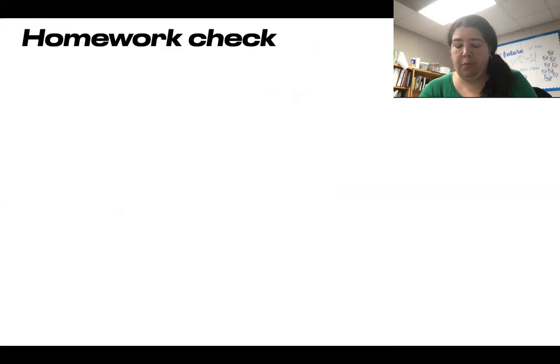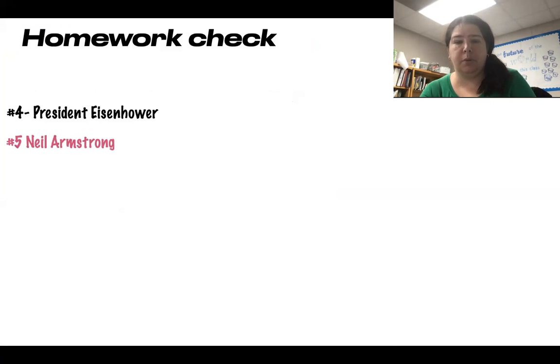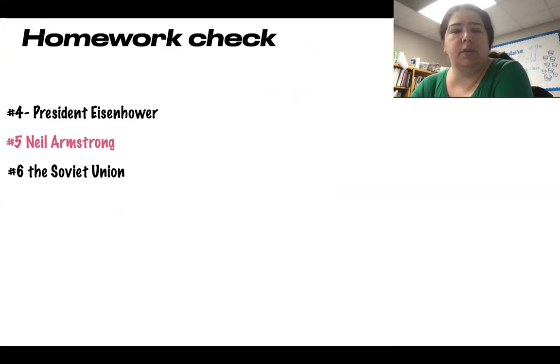So number 4, which president began the interstate highway system? President Eisenhower. Number 5, who was the first man to walk on the moon? Neil Armstrong. Very good. And number 6, what country sought to spread communism around the world? The Soviet Union. Number 7, why were Americans so concerned when the Soviet Union placed missiles in Cuba?